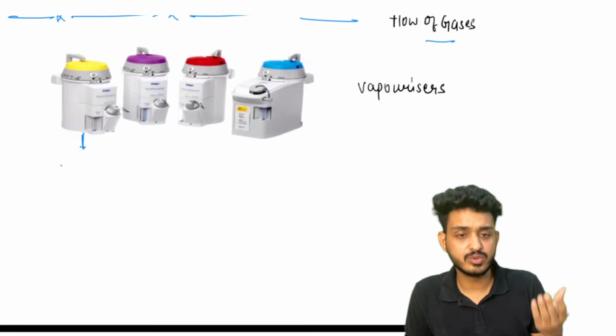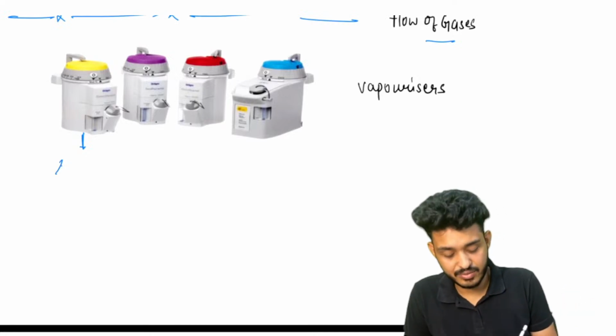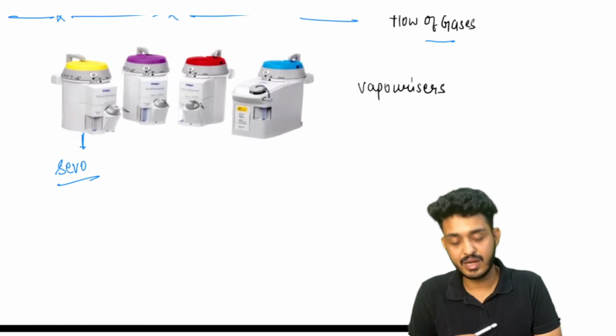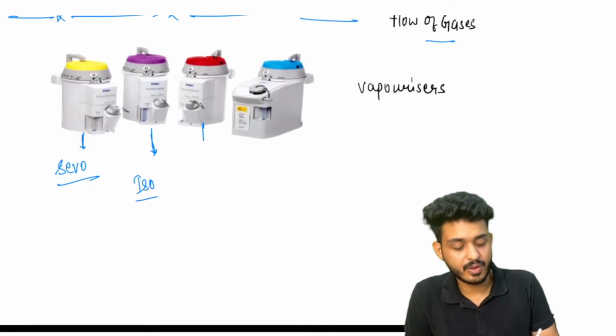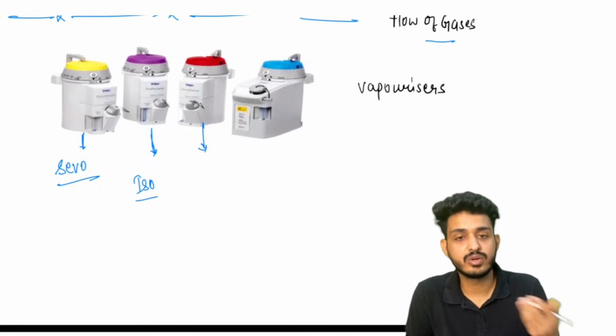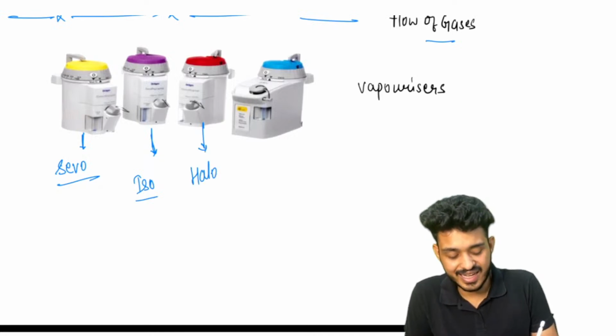You will be remembering, how is the sun? The sun is yellow, so that would be your SIVO. SIVO will be yellow color. Okay, purple will be isoflurane. Okay, halothane is not so much used now, so it will be red in color.